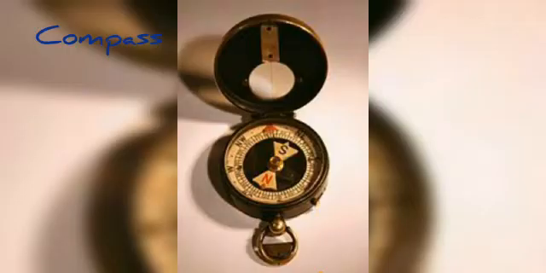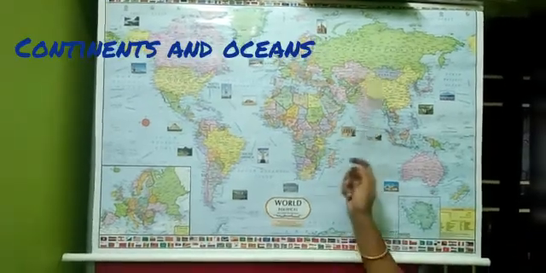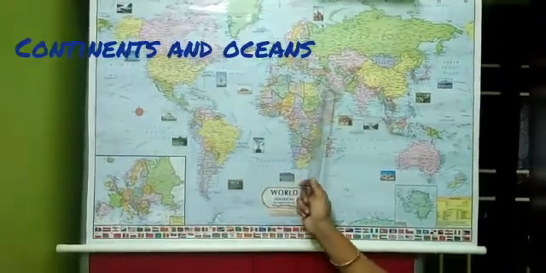Now we are going to see the directions on a map. You know that there are 4 directions, isn't it? What are the directions, children? North, south, east, and west. We locate places on a map using these directions. In early times, sailors used a compass to find their way while sailing. The compass looks like a watch, and it has a needle which always points towards the north. Once you know where north is, you can find the other directions. Children, now let's see the number of oceans and the continents in our world.